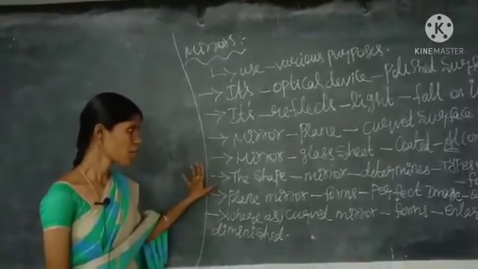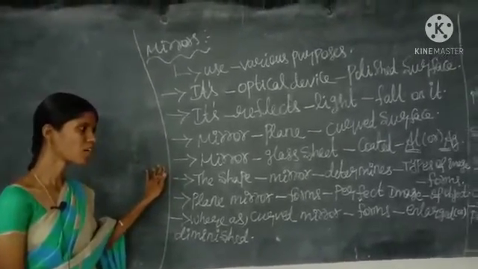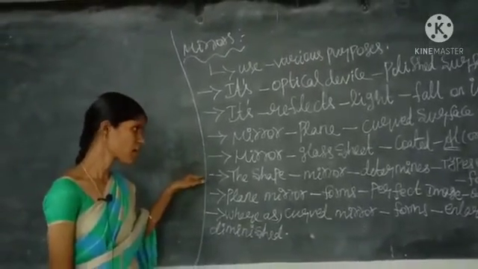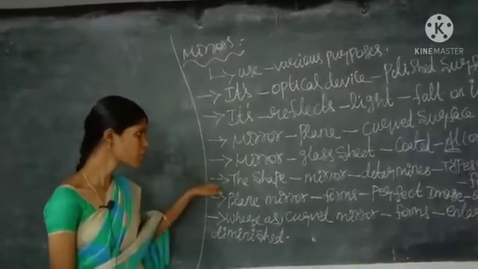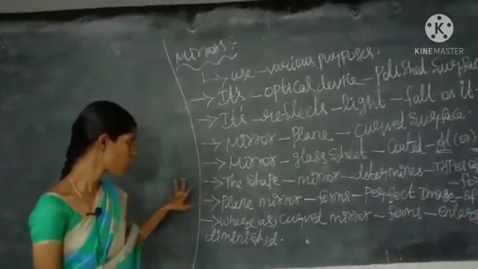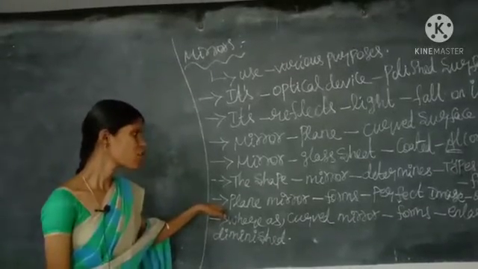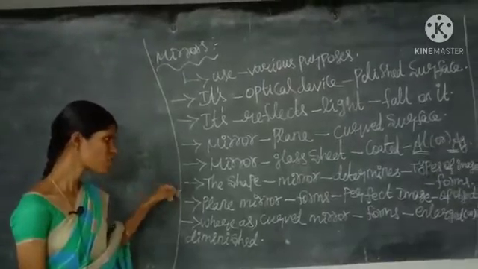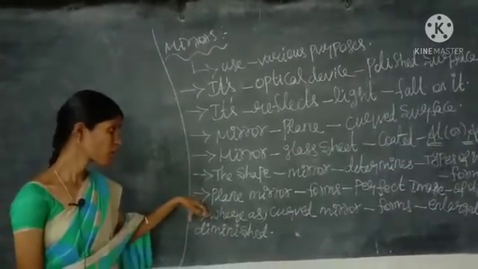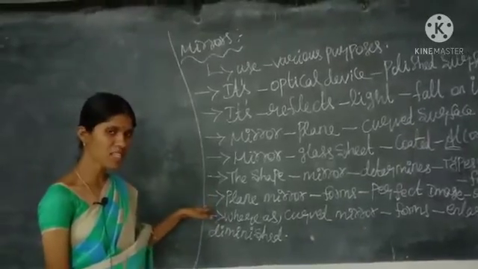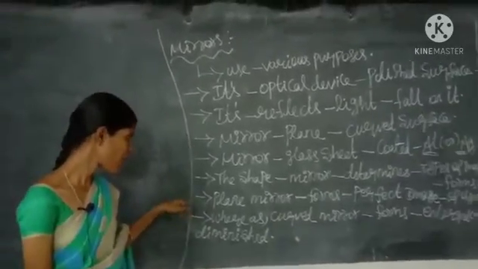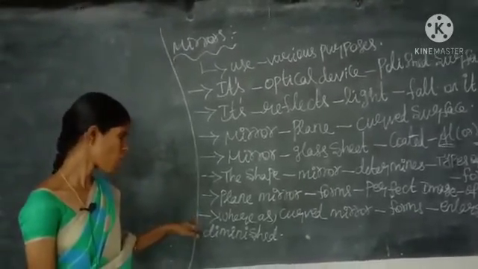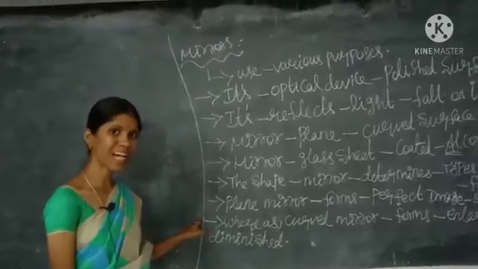Next, the shape of the mirror determines the type of image which will be formed. The type of image will be determined by the shape of the mirror. The next one is the plane mirror, which forms the perfect image. To attain the perfect image, which type of mirror do we use? The plane mirror. So if we use the plane mirror, we get the perfect image, whereas if we use the curved mirror, it forms an enlarged image or a diminished image. Diminished means like a dull image.